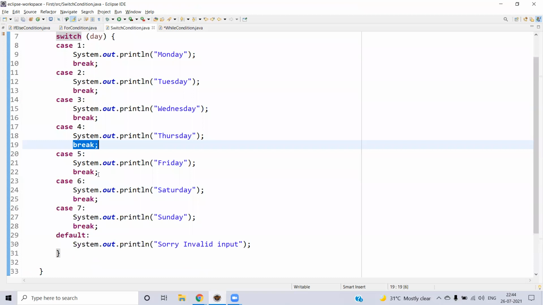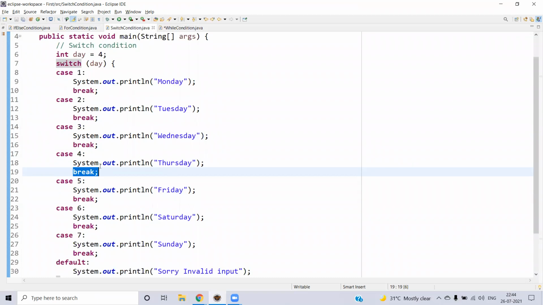In this, we have one more concept like fallthrough. Fallthrough in the sense, let's say I just remove this break, or comment out the break for the first three statements. What will happen is, if I am giving 1, it will execute Monday, Tuesday, and Wednesday. That means since we don't have a break statement, it will start executing regardless of having case 2, case 3. Till it finds the next break statement, it will keep on executing.